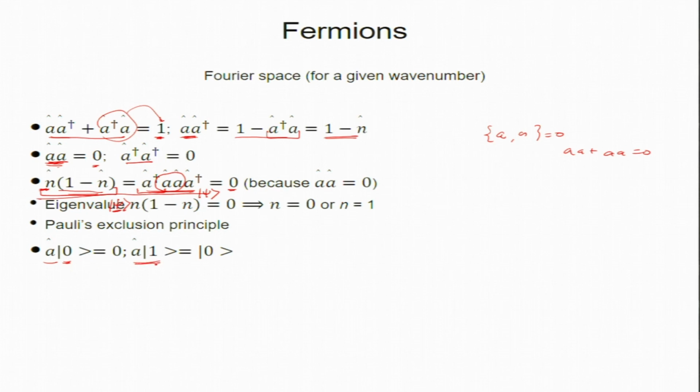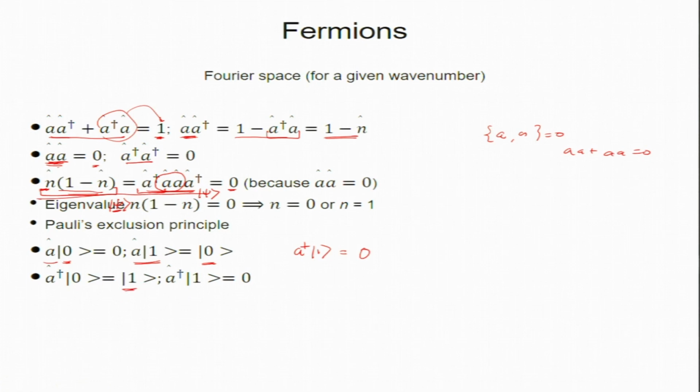A acting on the state with 1 particle gives the vacuum state, since I destroy the one. What about A dagger acting on 1? That would give 2, but 2 is not possible, so this is 0. So, A dagger on 1 is 0, while A dagger acting on the empty state creates one particle and gives 1.